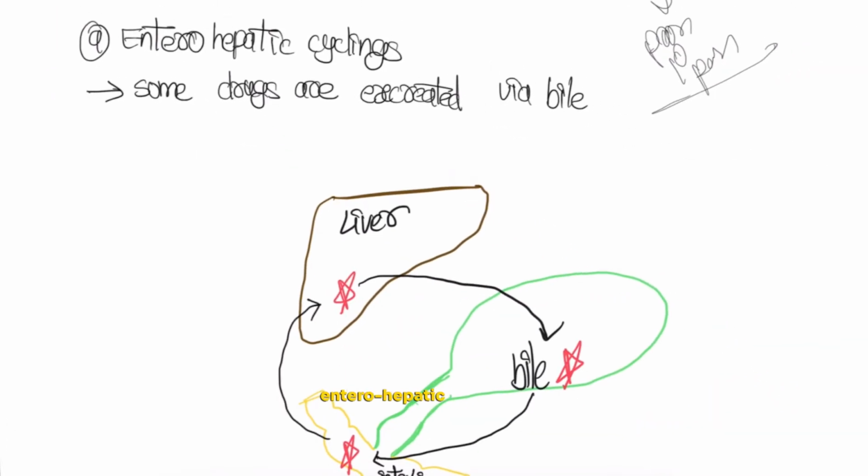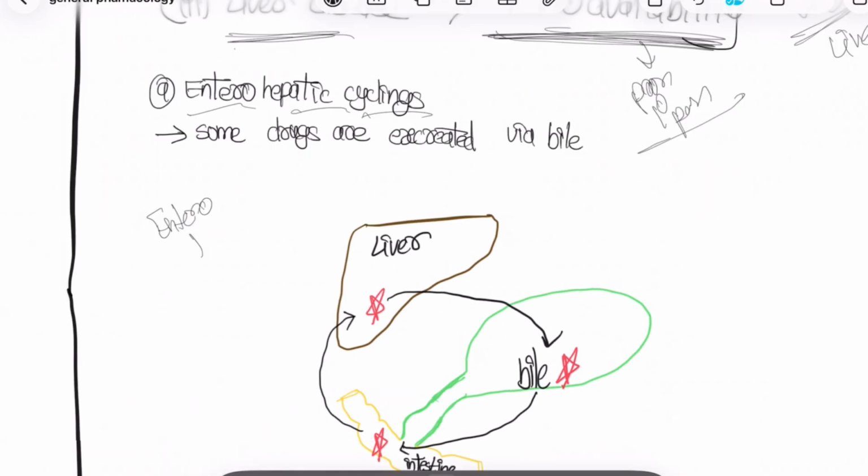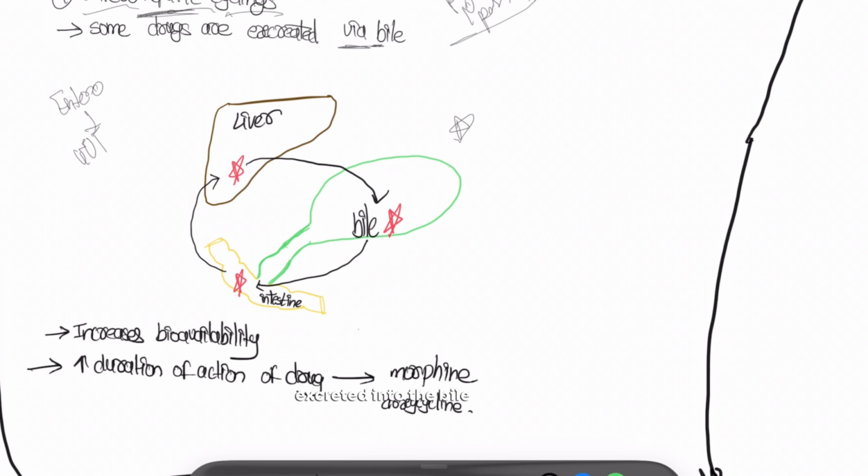Now, the ninth factor, enterohepatic circulation. The word entero means gut and hepatic means liver, right? So some drugs are excreted via bile. Let's say this is a drug which has been excreted into the bile. The bile duct opens into the intestine. Now from the intestine, it will go to the liver.